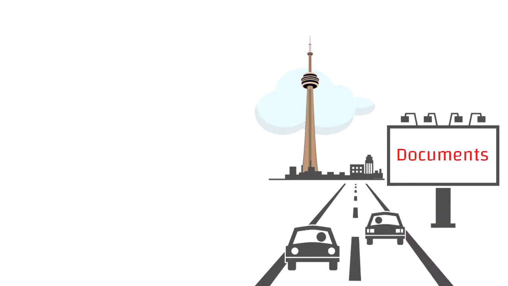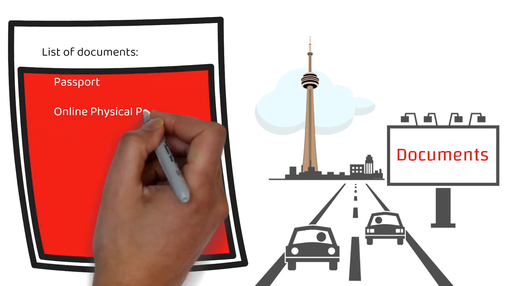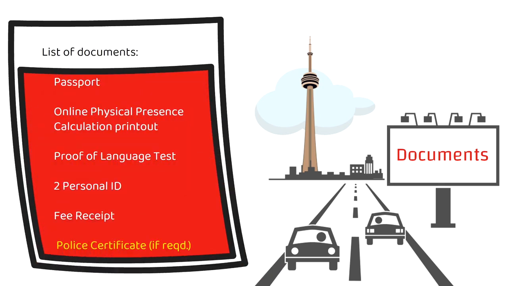So let's talk about the list of documents that are required. Of course, your passport is the most crucial document. You have to submit the scan of all the pages where there are stamps or any visas or any sort of information about you. Then the online physical presence calculation printout. This is very crucial. This was exactly what I was talking about earlier. We will see that calculator as well and how you can actually generate this printout. We'll talk about it in detail.